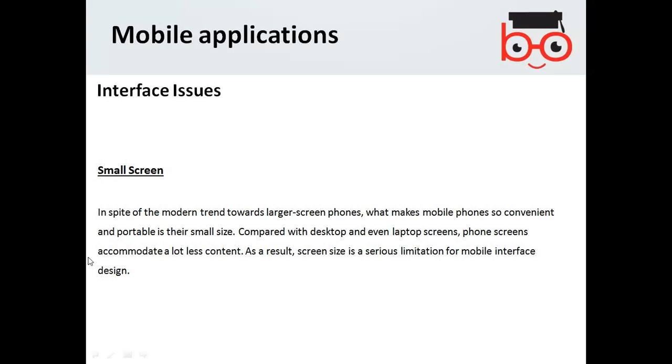Phone screens accommodate a lot less content. As a result, screen size is a serious limitation for mobile interface design. So screen size is a problem. It really depends on your use, but they are not a replacement for desktop computers.